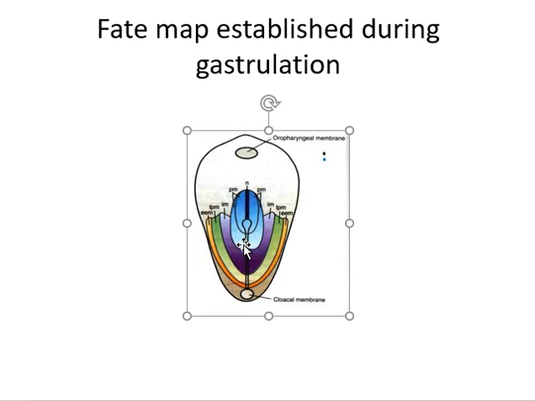While this primitive streak was forming, there will be the establishment of the body axis too. That we come to know which is the cranial end, which is the caudal end, which is the right or left of the body, which is the dorsal and ventral part of the body. So establishment of the body axis.